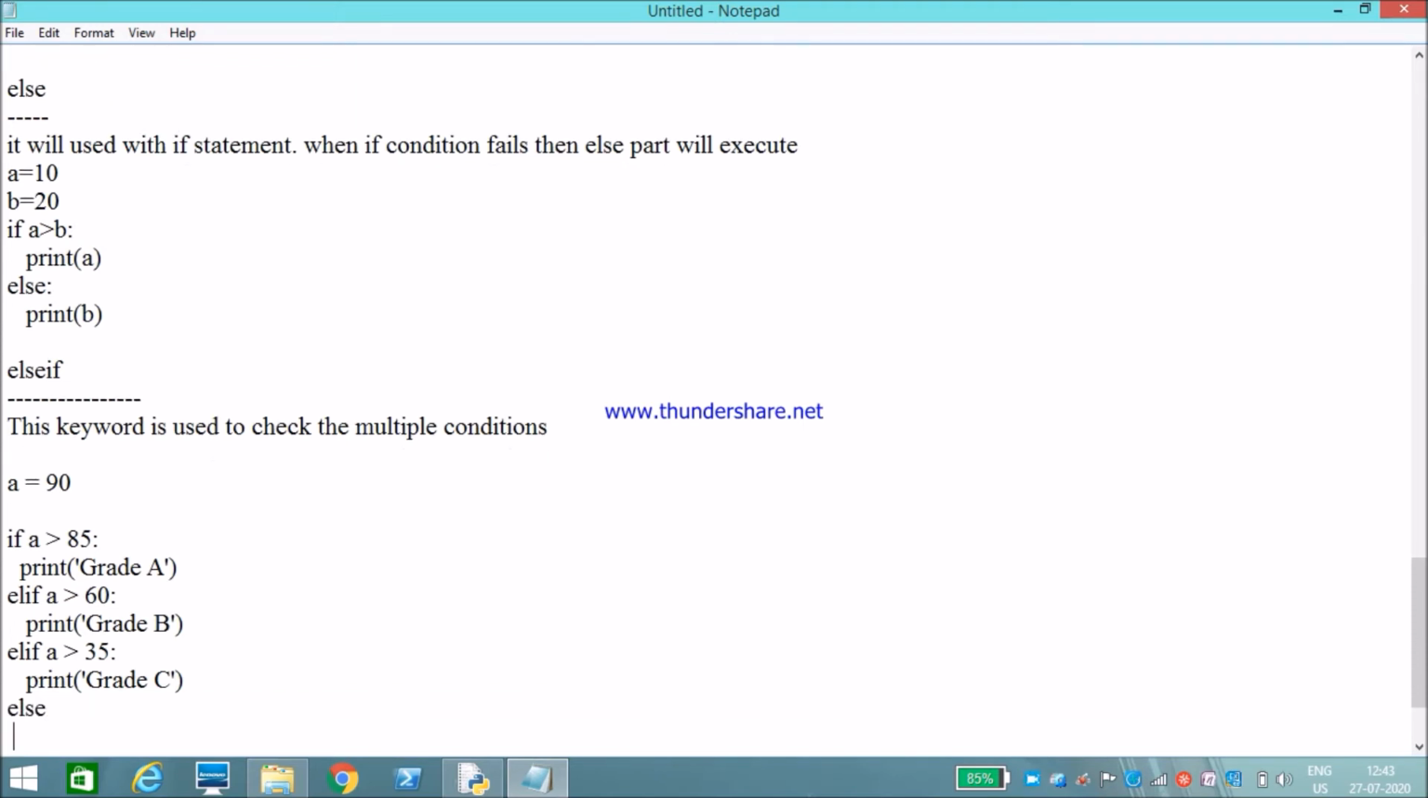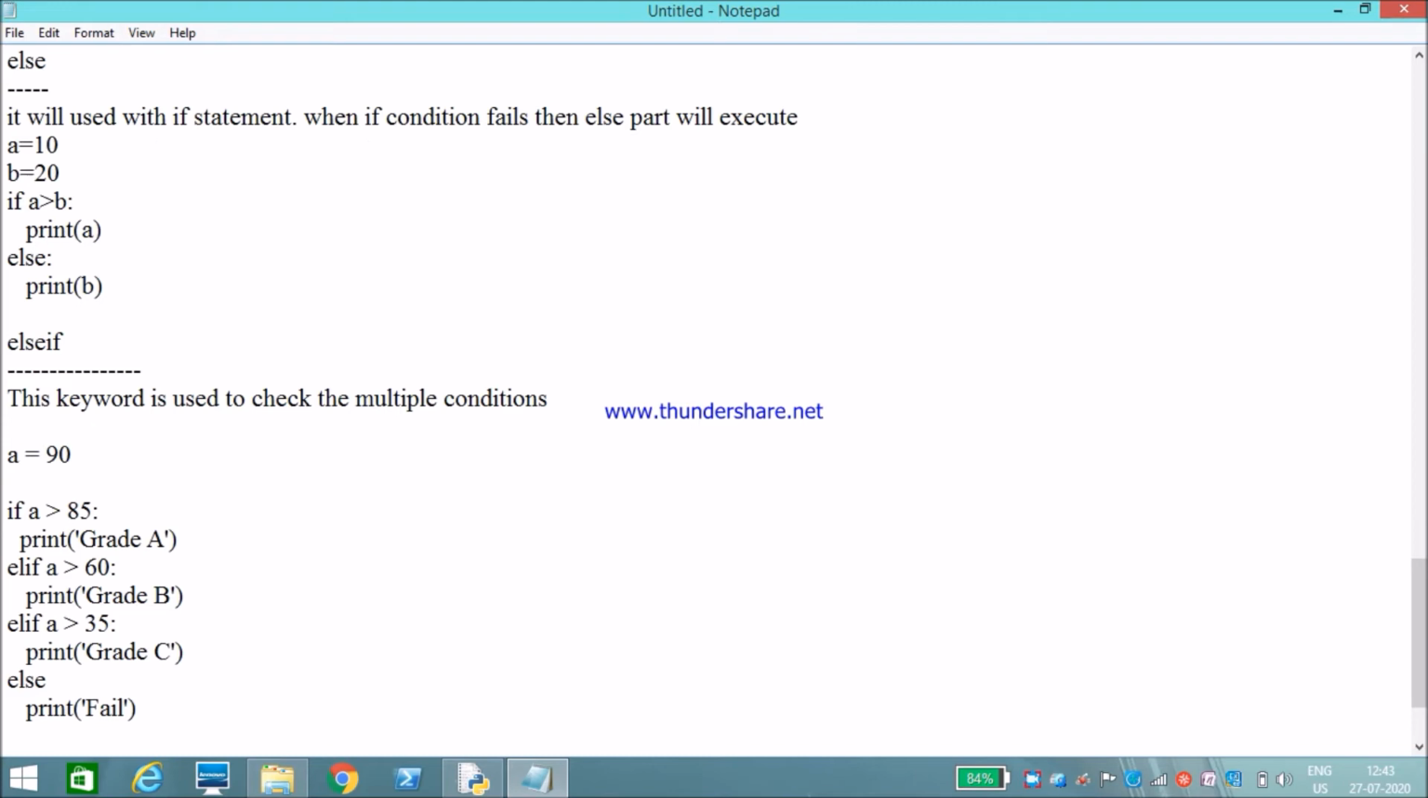Else, print fail. Like this it will work. Okay, but in Python we don't have a switch statement. In Python we don't have switch case. Okay, we'll discuss it completely in the decision making chapter.